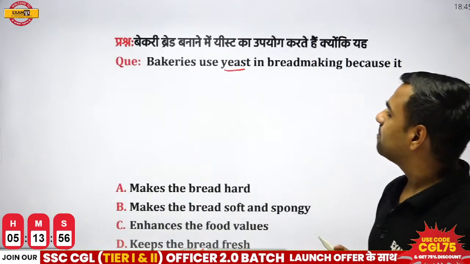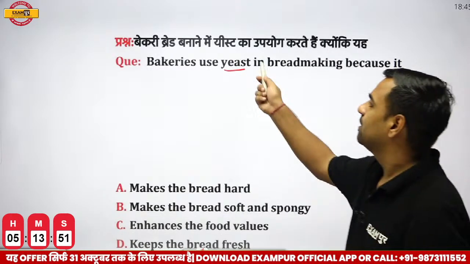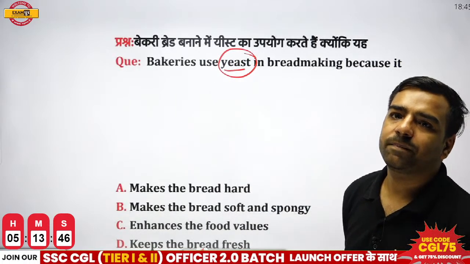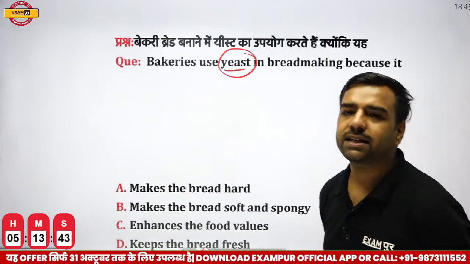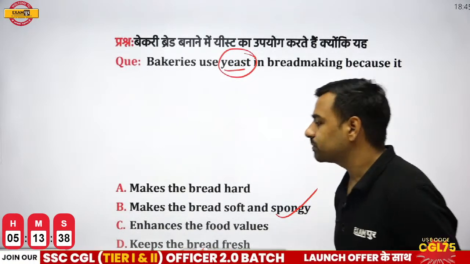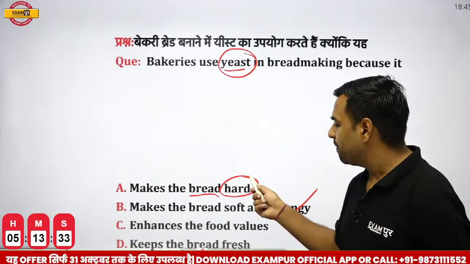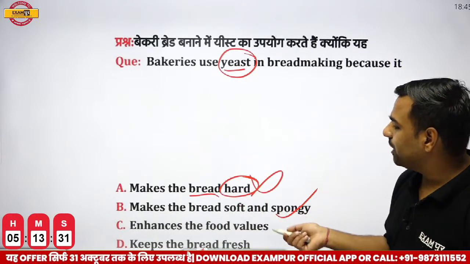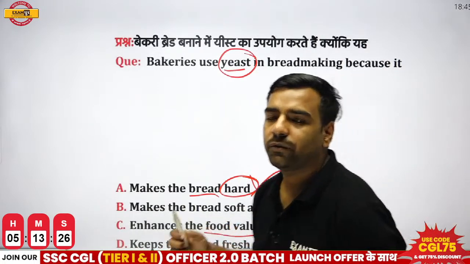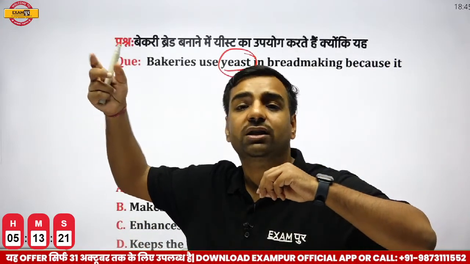Yes. Question is, bakeries use yeast in bread making. There must be some requirement of using this yeast. Now, what is that requirement? Prajwal is going with B. Vinod is also with B. It makes bread soft and spongy, and that's totally correct. Just think of a scenario. If you're eating a bread which is hard, will you eat it? Obviously not. If I talk about enhancement of food values, we talk about biofortification, where several things are added in order to increase the nutrition value, right?